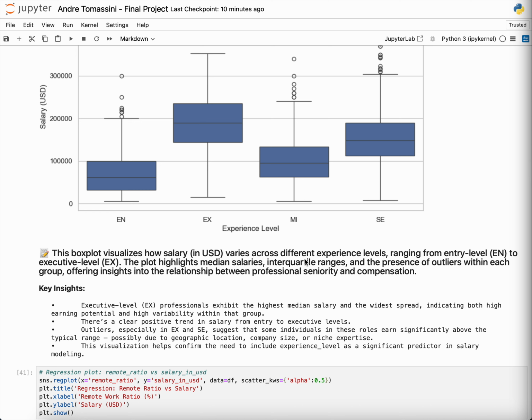So there's a clear positive trend in salary from entry to executive levels, and especially in executives, it suggests that some individuals in these roles earn significantly above the typical range, possibly due to geographic location, company size, or niche expertise. So this visualization helps confirm the need to include experience level as a significant predictor in salary modeling.